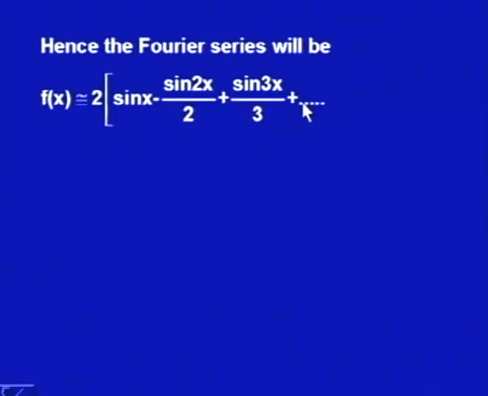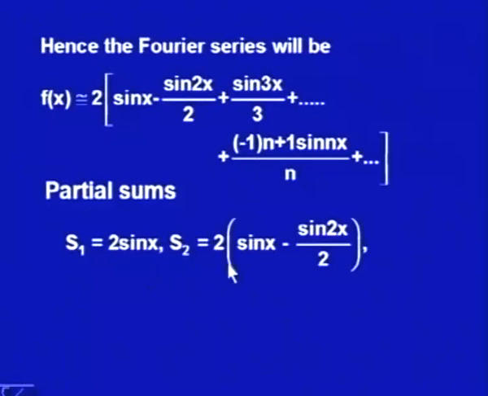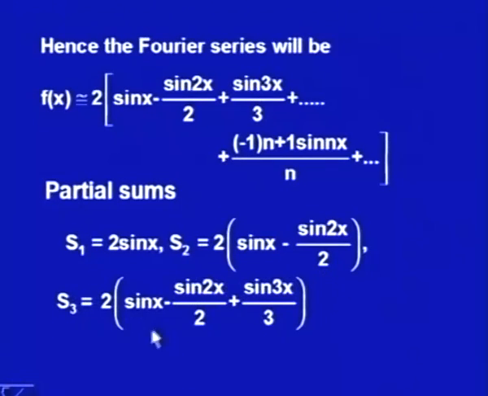Now, again let us try to approximate the function and see it in the graph. For that, let us first find the partial sums, that is the sum up to the first term, second term, and so on. So, this is my complete Fourier series, and the partial sums are S1 is 2 sin x, S2 is 2 times sin x minus sin 2 x by 2, S3 is 2 times sin x minus sin 2 x upon 2 plus sin 3 x upon 3, and so on like that. So, let us see in the graphs.